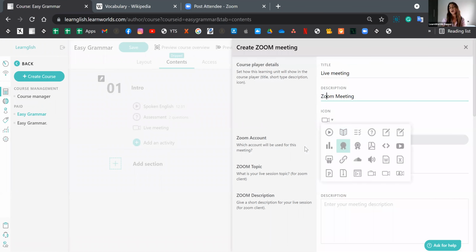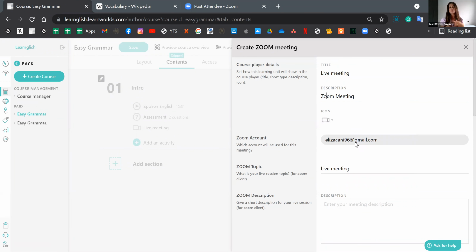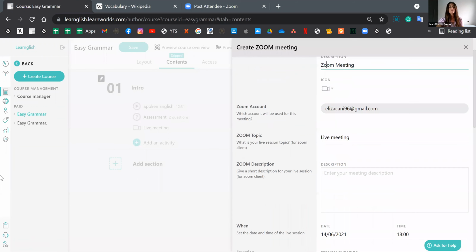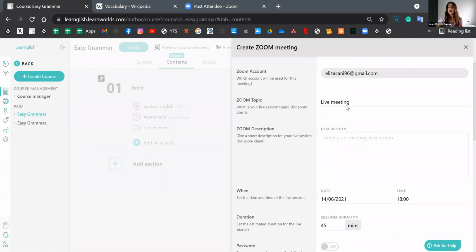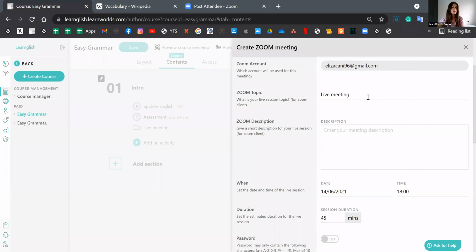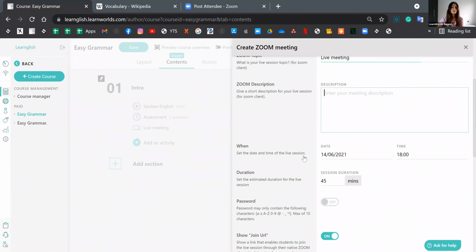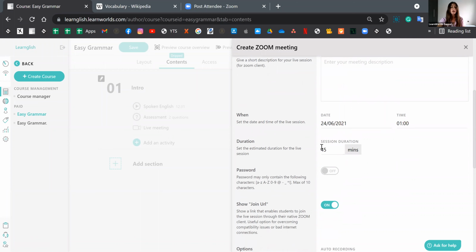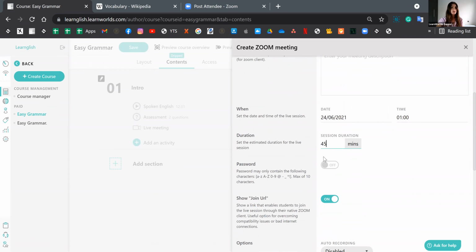Now remember, like I mentioned earlier, you need to have your Zoom or WebEx, if you go with WebEx, account connected into your school prior to adding such an activity, right? So as you can see, I do have my Zoom account connected into the school. Those can be done from your settings. And I can set up the name of the meeting, a little description for it. Of course, I'll have to set up the date. You'll see a little calendar pops up, the time even. And I can set up the duration or even enable a password from here.